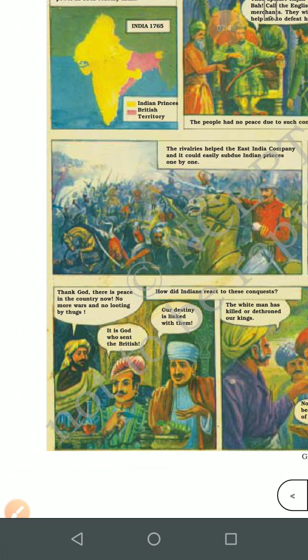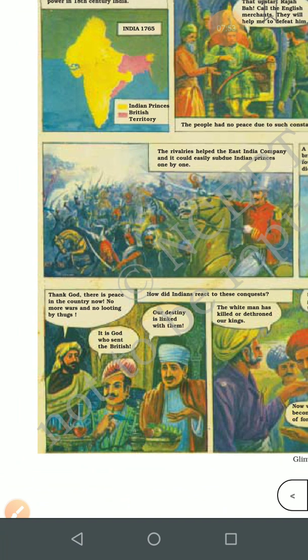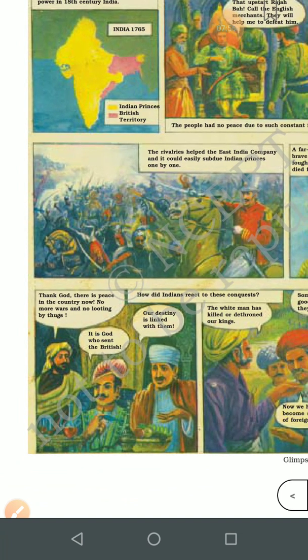Thank God there is peace in the country now, no more wars and no looting by thugs. Now children, when the Britishers helped the kings, the people used to be satisfied for some time. Okay, and children, there were many Indians who reacted in different ways. You can see one of the Indians is telling here, it's a speech bubble. Thank God there is peace in the country now, no more wars and no looting by thugs. Now it's telling that now there will be no war and no looting in our country.